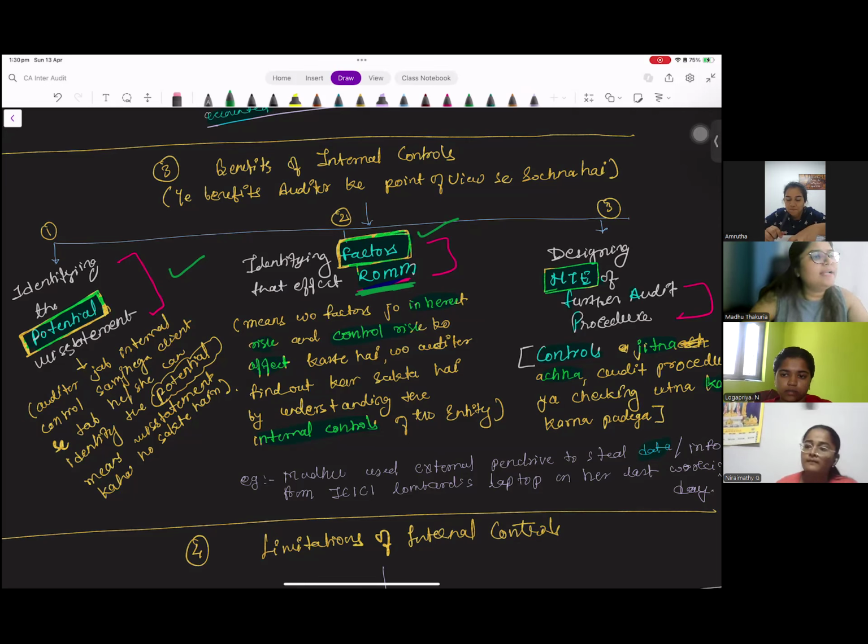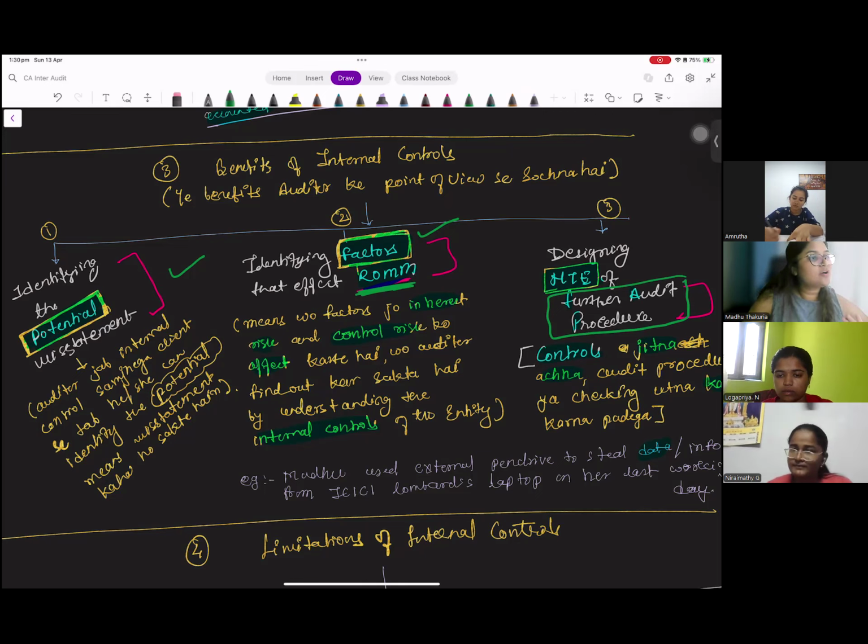It will help you identify the factors due to which the risk is arising. And the third benefit is once you understand the internal control, then you can decide how much of the audit procedures you have to apply, how much sampling you have to select, how many test of details, analytical procedure you have to do. So it helps you designing the nature, time, and extent of further audit procedure.